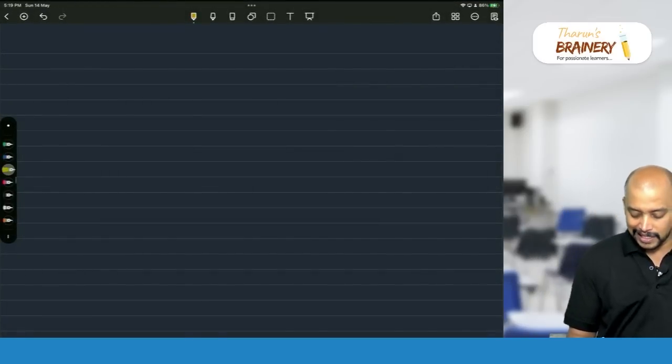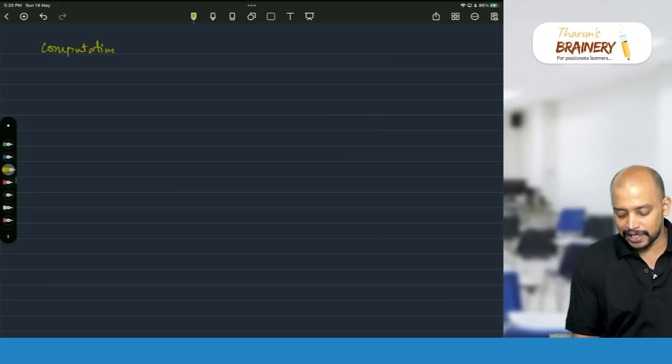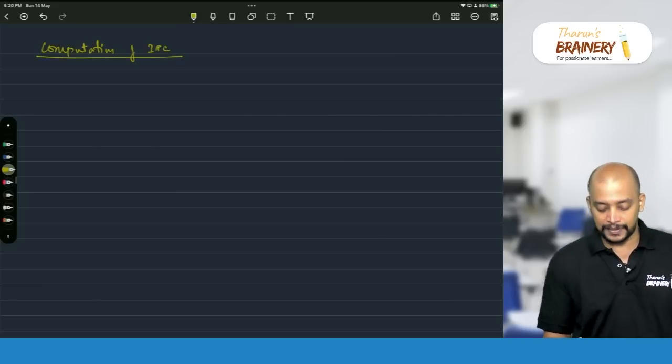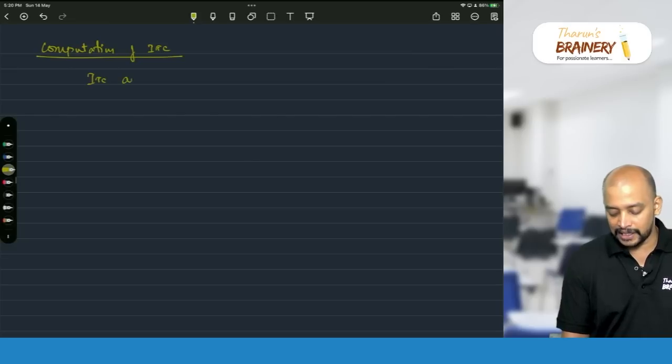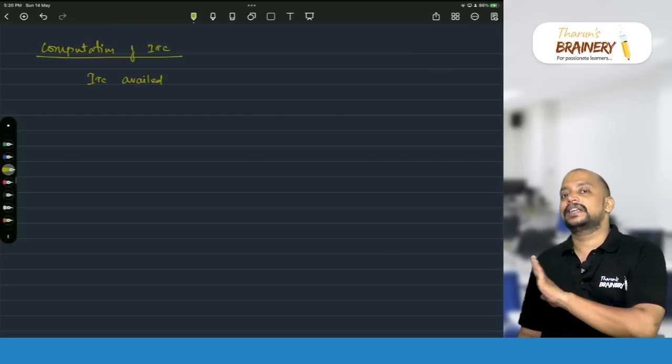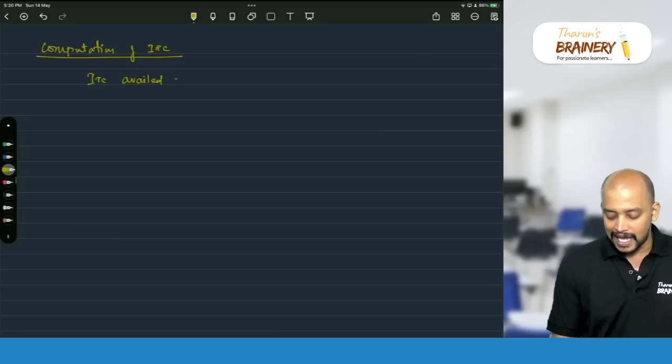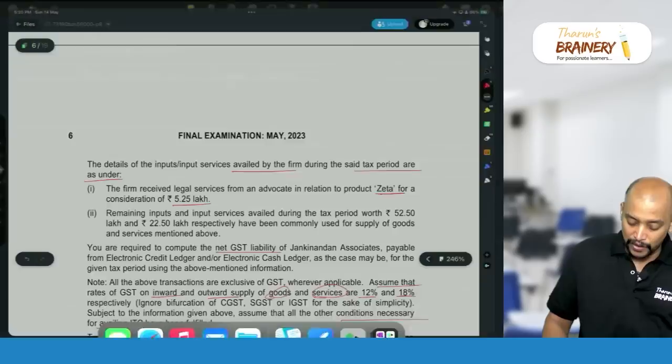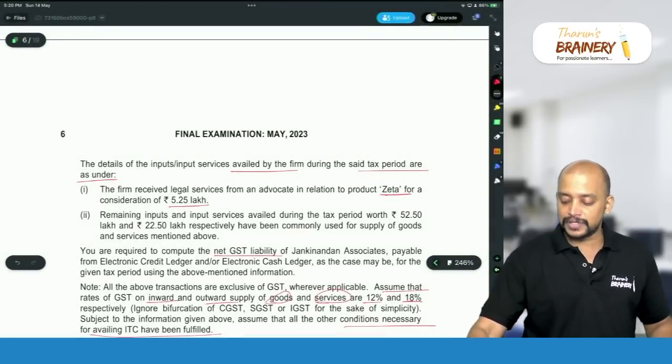And so we are computing the ITC. Computation of ITC, that's the second area. Second working note is related to computation of ITC. So first we will see ITC availed. Thereafter we need to do ITC reversed. So then net ITC available for set off. ITC availed on legal services: what is the value of legal services? 5,25,000.